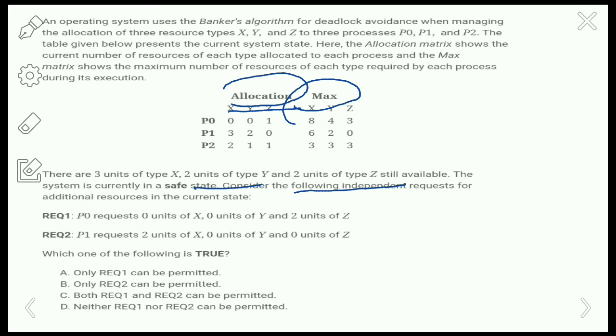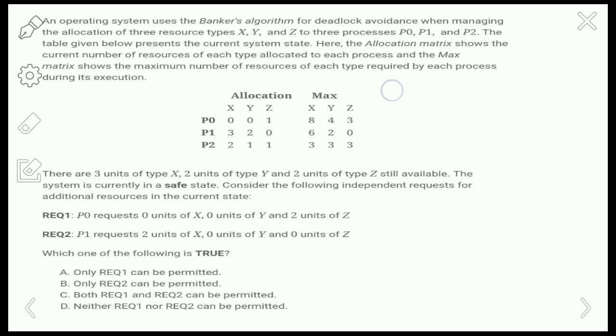So X, Y, Z, here it is given that there are 3 units of type X, 2 units of type Y, and 2 units of type Z which are still available, that means which are free. So the system is currently in a safe state. Consider the following independent requests for additional resources in the current state. This problem is also similar to the previous problem that we have seen.